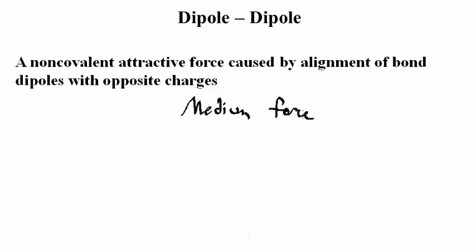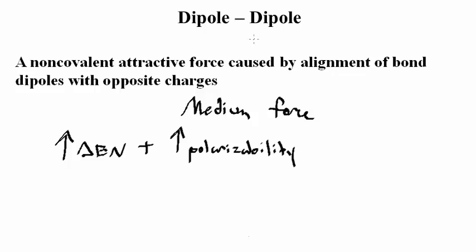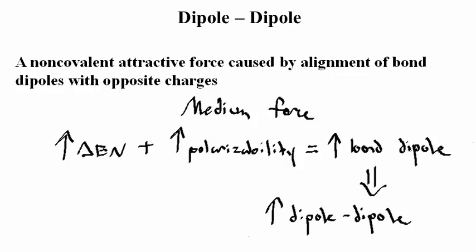Now in this one, the oppositely charged ends of two bond dipoles are attracted electrostatically. The greater the difference in the electronegativity between the bonded atoms, and high polarizability increases the magnitude of the bond dipole. Now this in turn amplifies the strength of the dipole-dipole interaction. Now, longer bonds also appear to have higher than expected dipoles, but this is because longer bonds involve larger and therefore more highly polarizable atoms, resulting in other types of forces that we'll get into later.